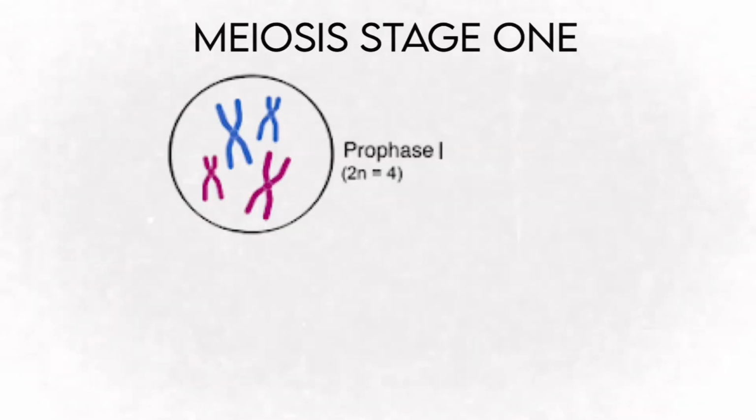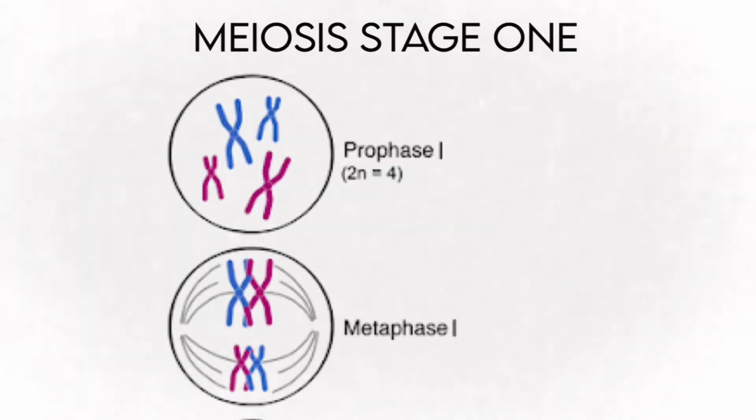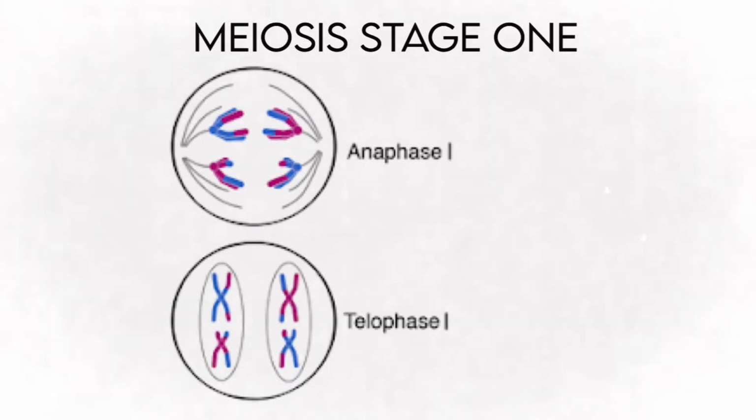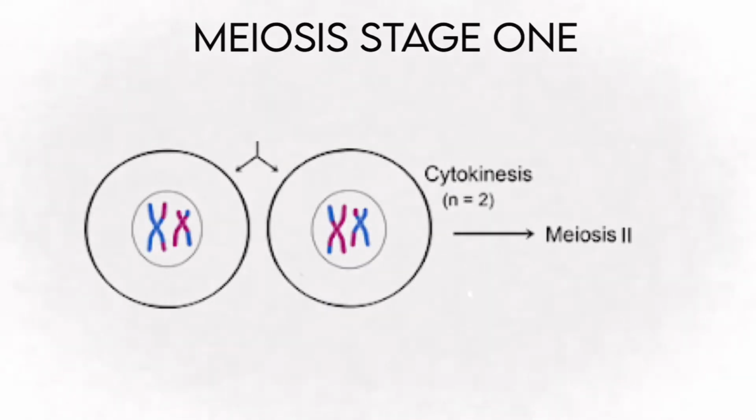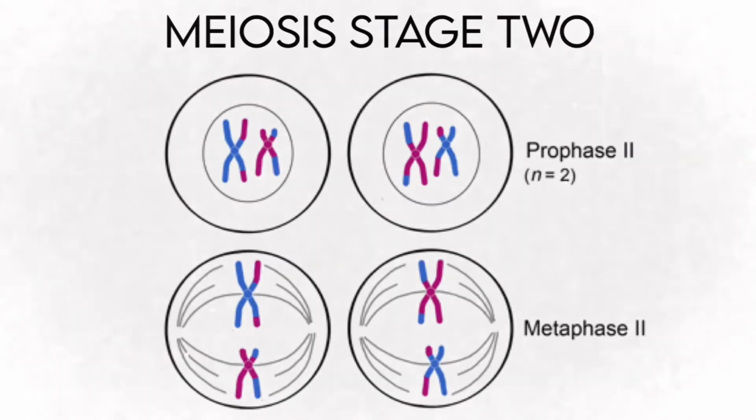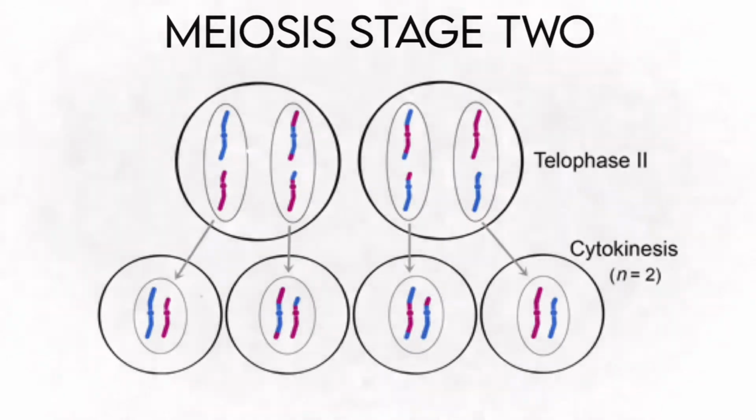Meiosis has 2 cell division stages, each containing 4 phases. The first stage of meiosis contains the phases prophase 1, metaphase 1, anaphase 1, and telophase 1. The second stage of meiosis quite literally has the same phases. The only difference is the Roman numeral that follows the name. The 4 phases of the second stage of meiosis are prophase 2, metaphase 2, anaphase 2, and telophase 2.